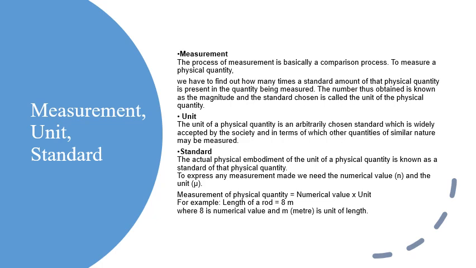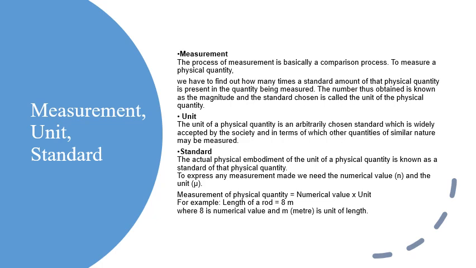To determine the magnitude of a physical quantity completely, we should know the unit in which it is measured and the number of times that unit is contained in the quantity, that is, the numerical value. So this is a combination of these two. While determining the magnitude of a physical quantity, we need these two: the unit and the number of times the unit is contained in the quantity.